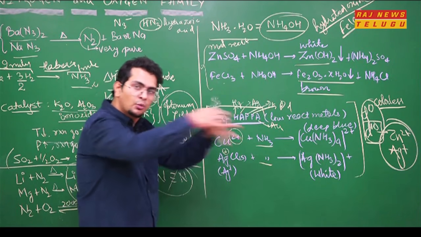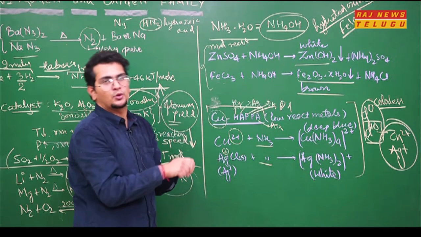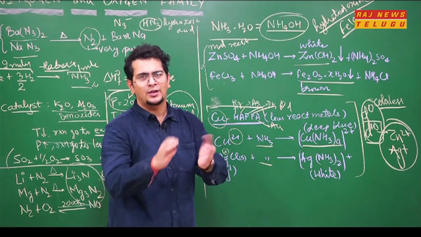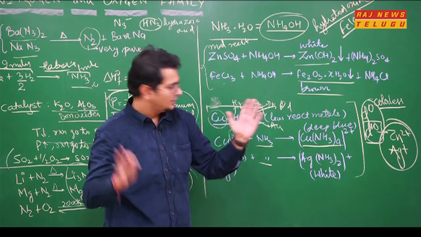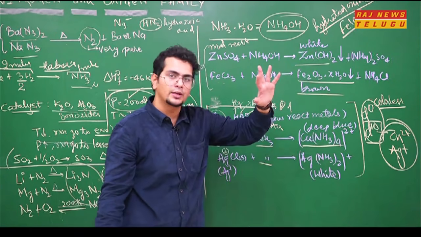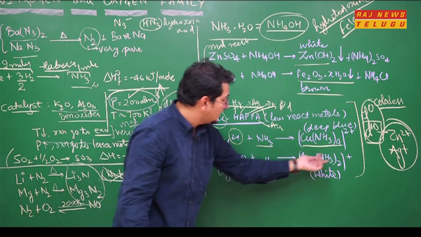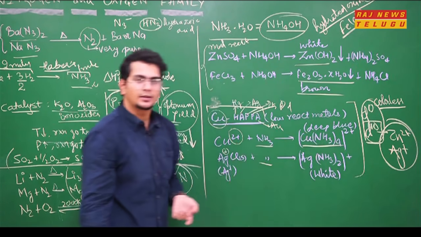So more charge, more ammonia will come. Less charge, less ammonia will come. So here [Cu(NH3)4]2+ is made. Color: very well we know copper salts are mostly blue in color. So [Cu(NH3)4]2+ is deep blue in color. AgCl with ammonia gives [Ag(NH3)2]+, white in color.